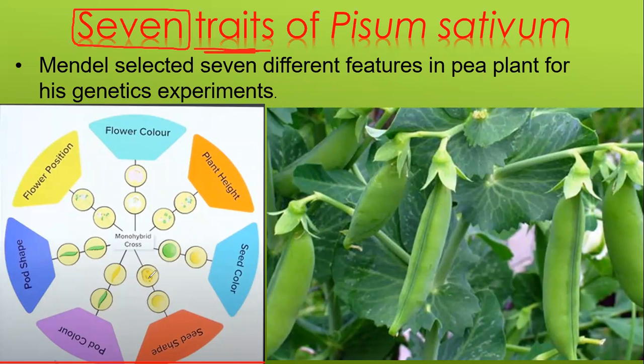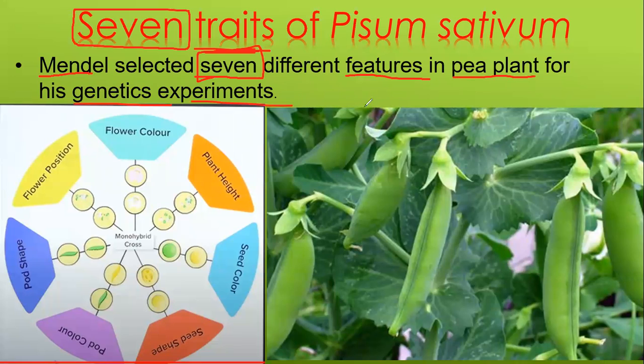Definition of traits: traits is otherwise known as characters or features. No other big meaning for the term traits. Mendel selected 7 different characters of Pisum sativum for the experiments. Okay, this is a very important point. Mendel selected 7 different features in pea plant for his genetic experiments.